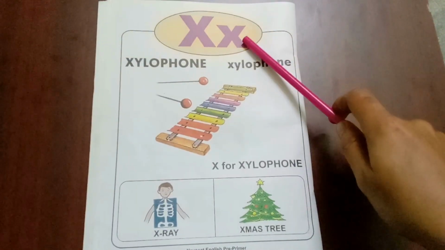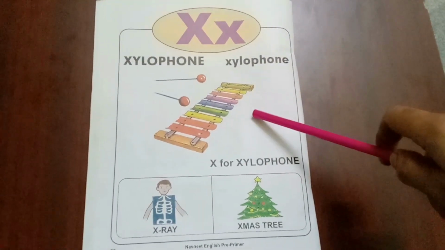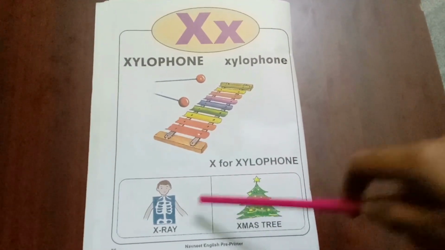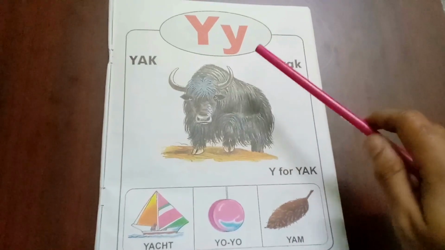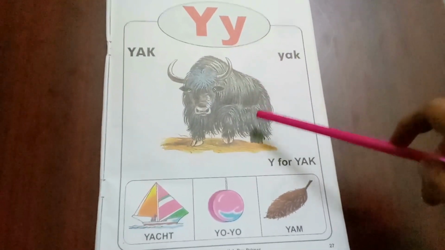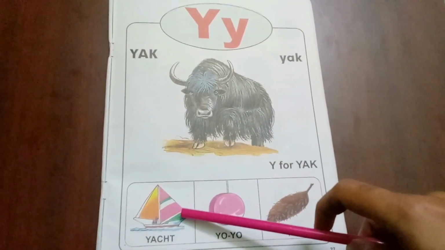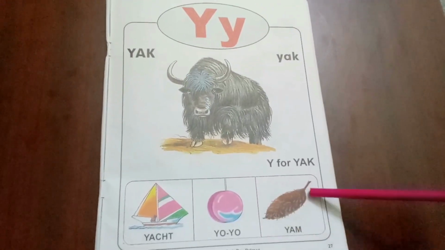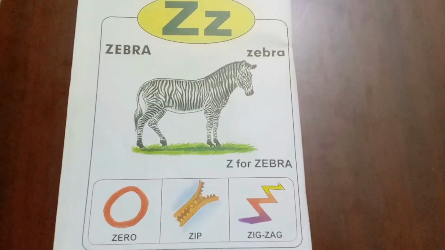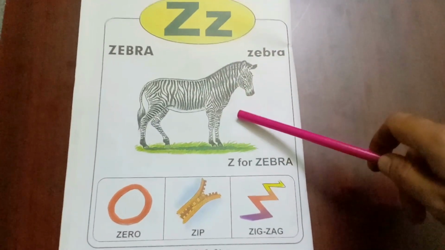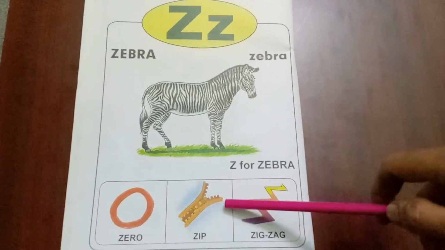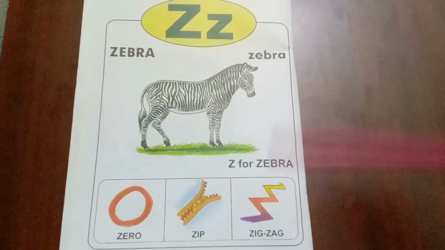This is the letter X. X is for xylophone, X-ray, Xmas tree. This is the letter Y. Y is for yak, yacht, yo-yo, yam. This is the letter Z. Z is for zebra, zero, zip, zigzag.